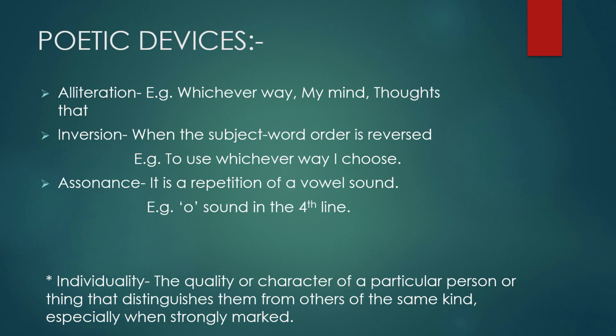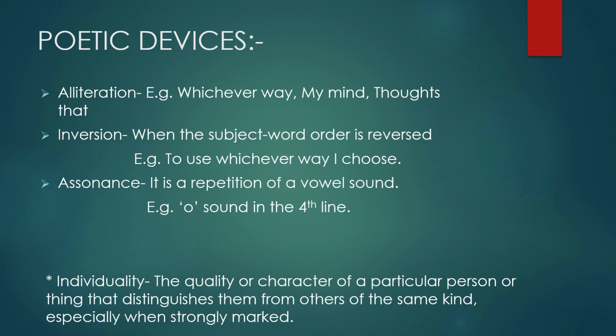The third poetic device used here is assonance, which is a repetition of a vowel sound. An example of this poetic device is the fourth line, that is, "producing thoughts that were not those of other people." So here, if you notice, the sound of the vowel O is repeated continuously in the entire line, hence representing assonance.